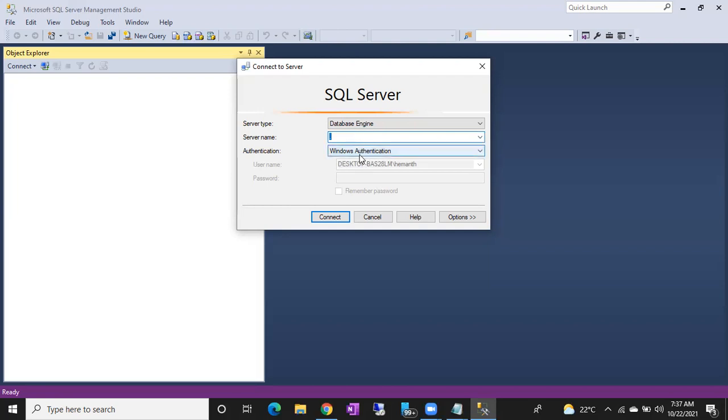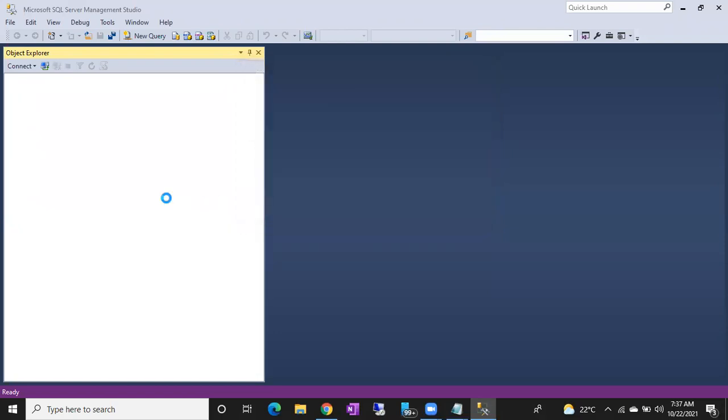Here is the authentication type. There are two types of authentication, Windows and SQL Server. Mainly these two are important. I'll explain those two types during the installation of the SQL Server. Right now, can I connect? Can I click on the connect button? Yes, sir. Where is the server name? Dot. Okay, so let's try. Successfully connected to the SQL Server. You can see the server name is dot.